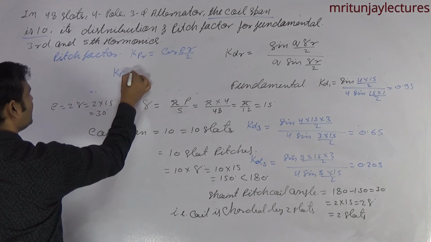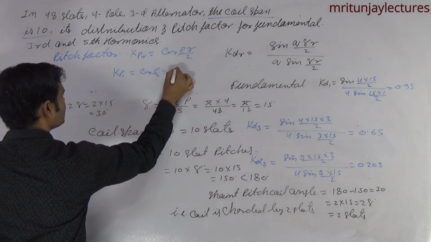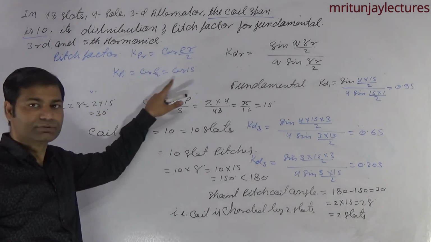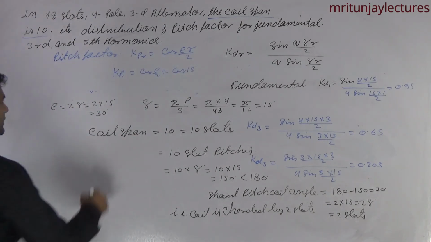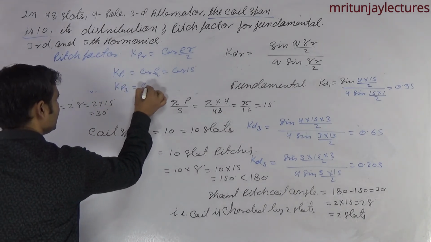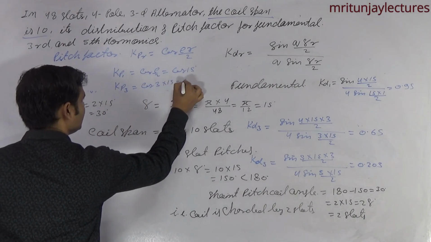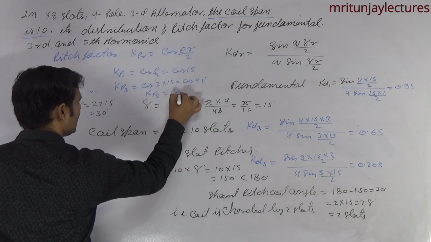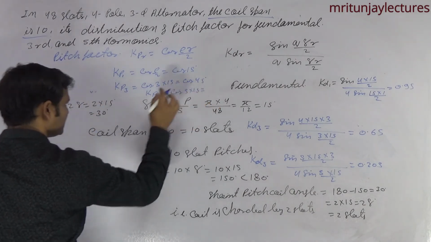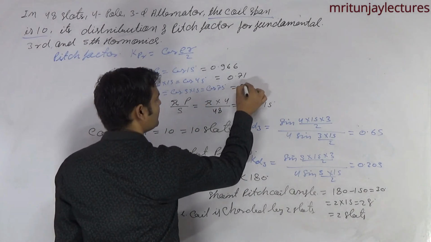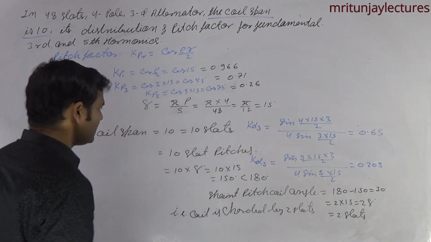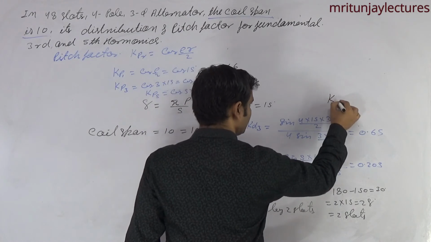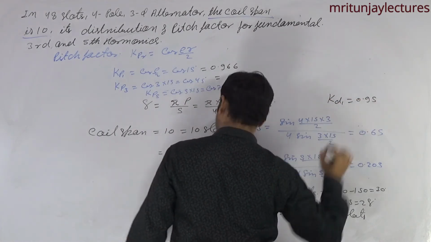Now for the fundamental, cos of rho by 2, that is cos 15 degree. Why? Rho is 30 by 2, that is 15. Okay. Now what about Kp3? It is also written as cos of 3 into 15, that is cos 45 degree. And what about Kp5? Cos of 5 into 15, that is 0.26. Okay. Now what about Kd1? That is 0.95.